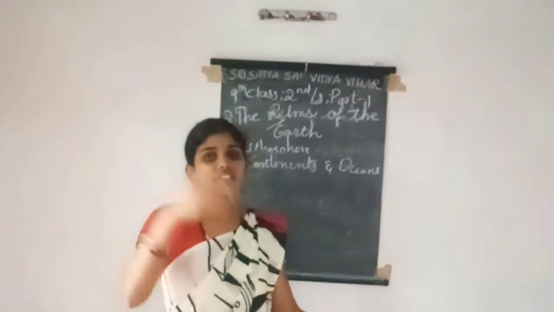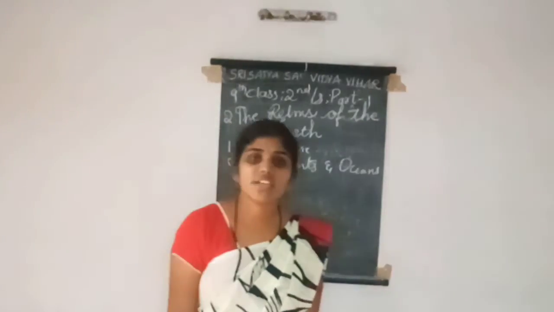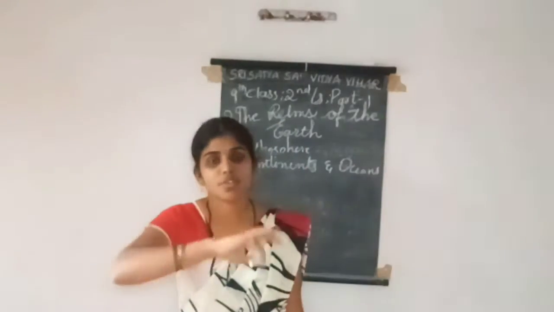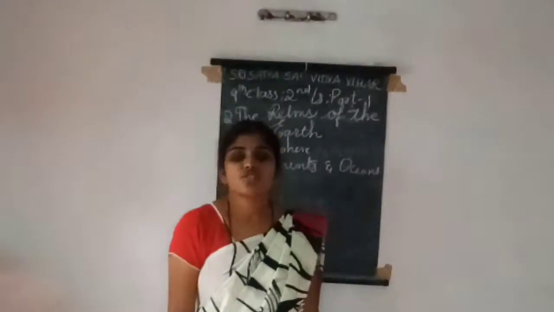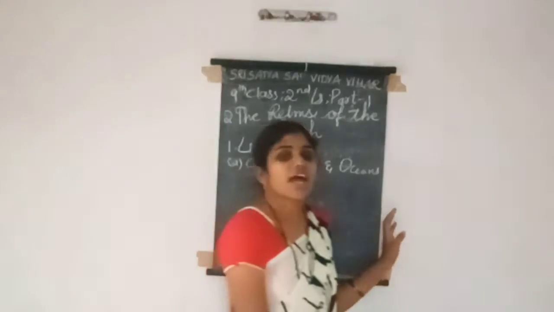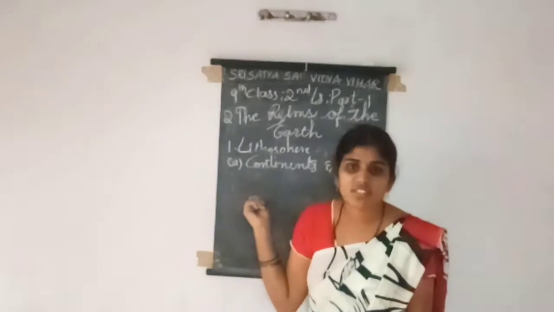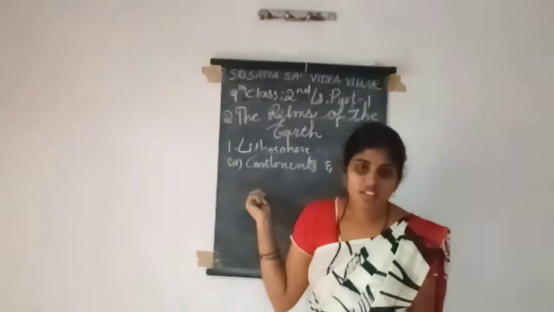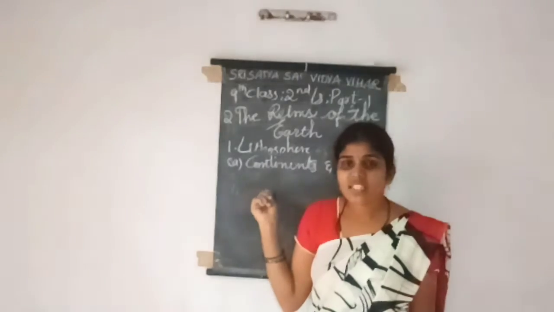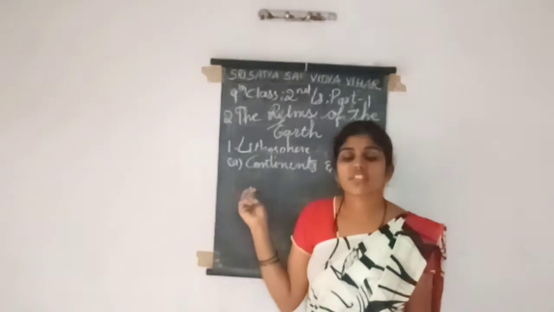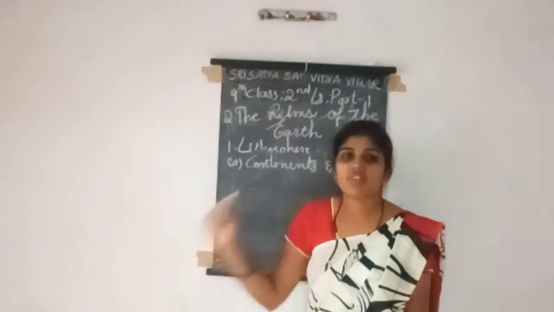The water body we divided into 4 or 5 oceans, and we have named all of them. Coming to the land part, that means continents. We know that there are 7 continents. How these 7 continents are arranged, in this topic we will discuss.